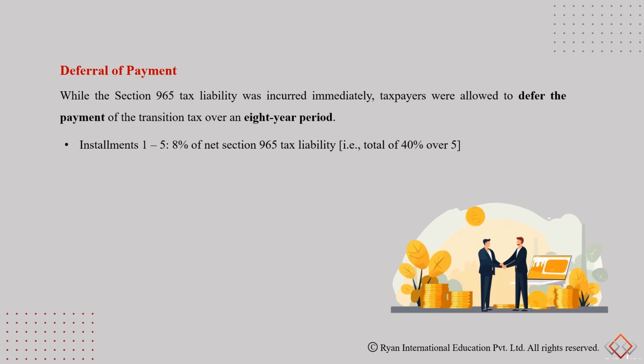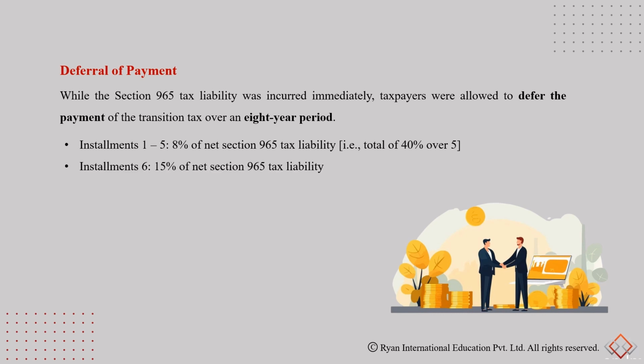So these were calculated as installments, and the installments from the first year to the fifth year are going to be 8% of the net Section 965 tax liability. So that's going to be 40% over 5 years.